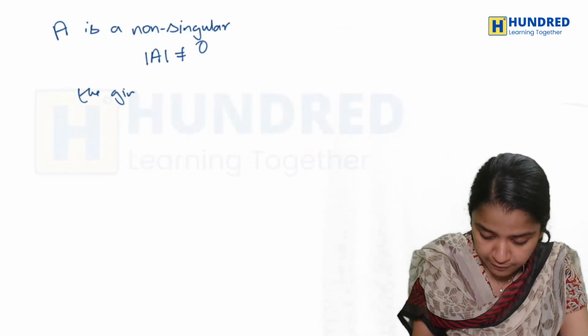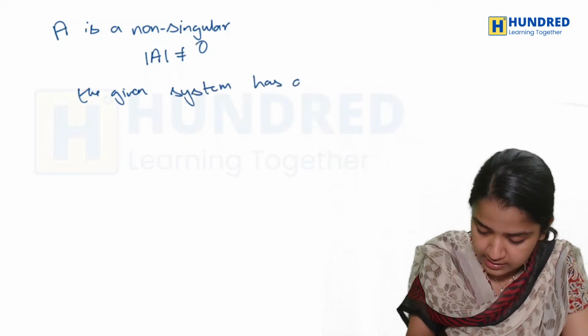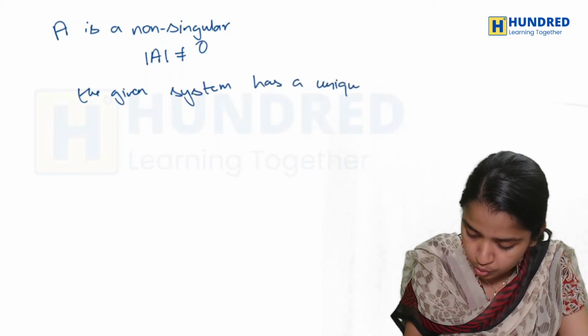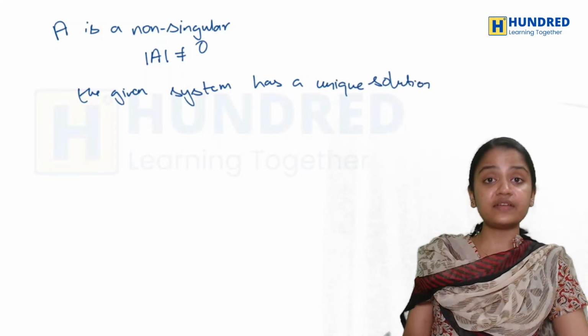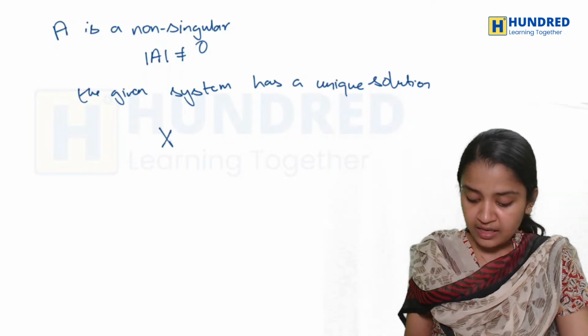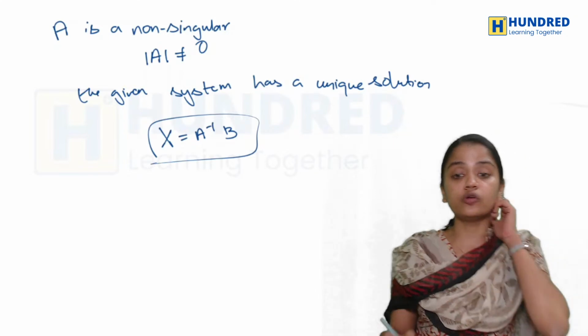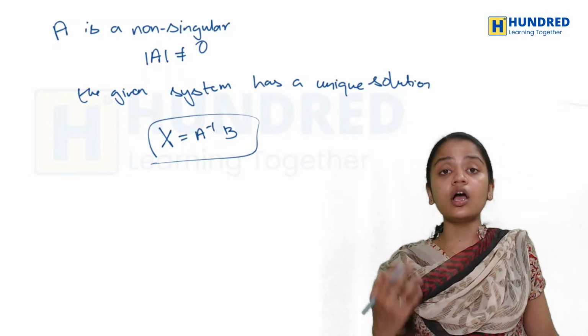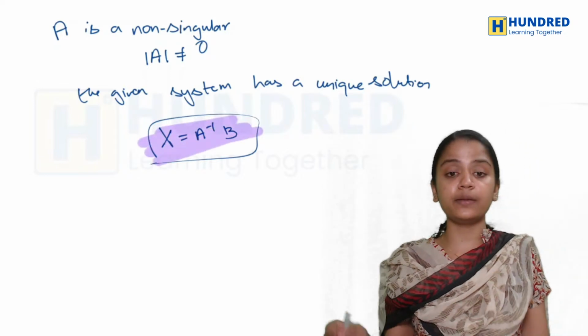So how do you say this given system has a unique solution? Basically, capital X is equal to A inverse B. So this system has a unique solution, capital X is equal to A inverse B. That will be my answer.